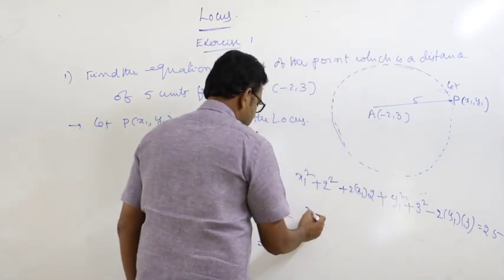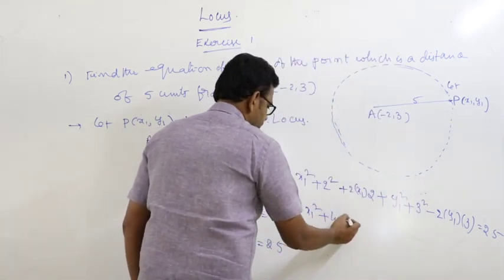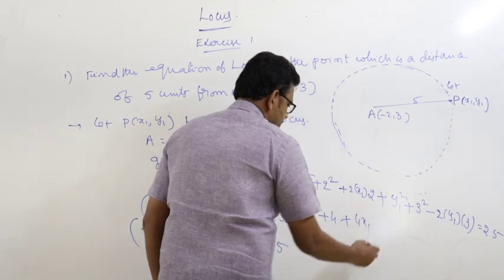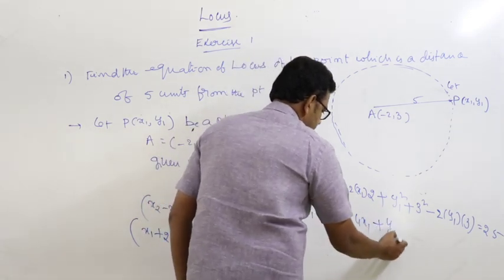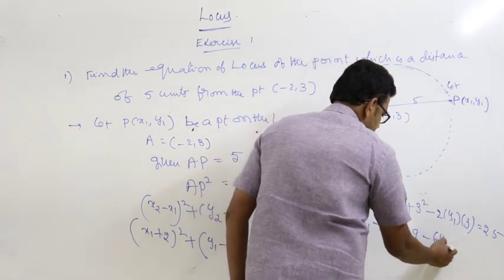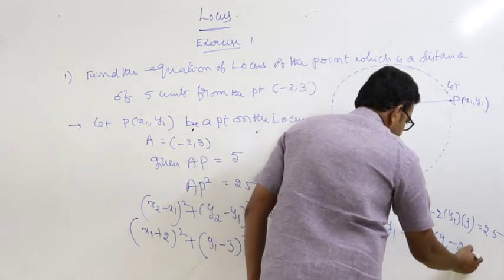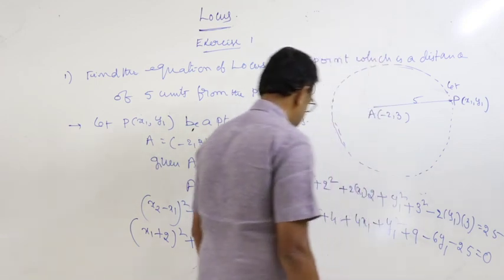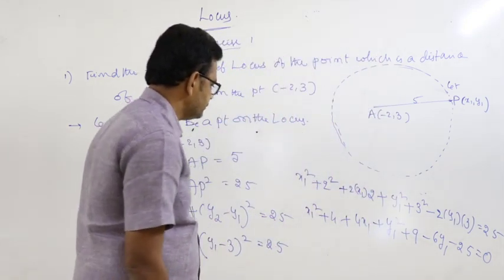So x1 square plus 4 plus 4x1 plus y1 square plus 9 minus 6y1, take this side, minus 25 is equal to 0.